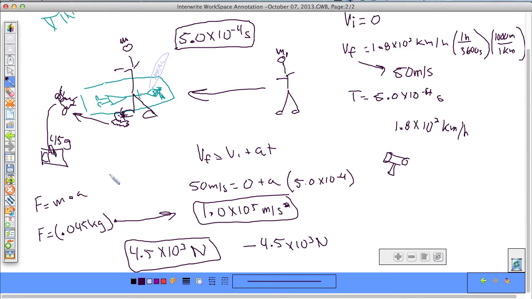All right, so I hope that helps. This was a pretty easy force problem, but had a lot of different factors in it. And this is the kind of thing that you'll see on the test.